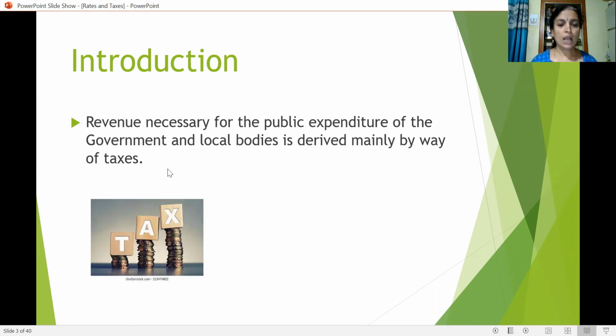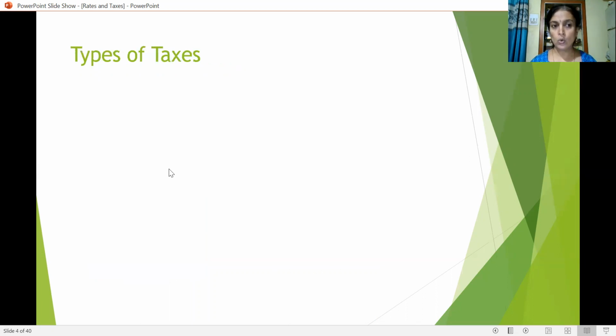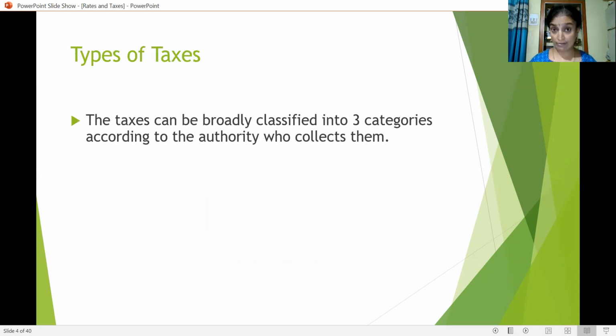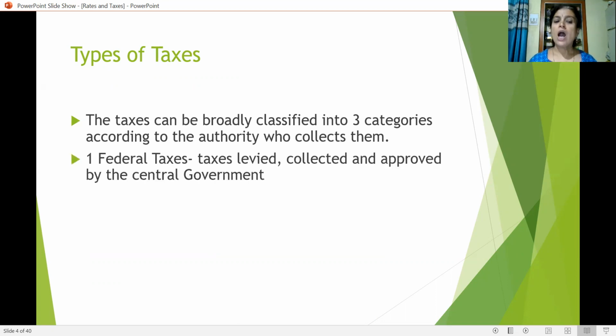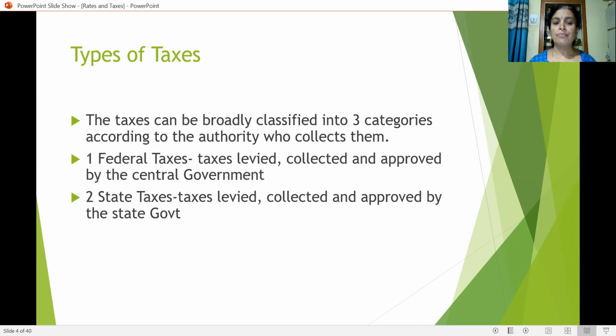Let us understand something more, that is, types of taxes. The taxes can be broadly classified into three categories according to the authority who collects them. Federal tax means it is the tax which is levied, collected, and approved by the central government.